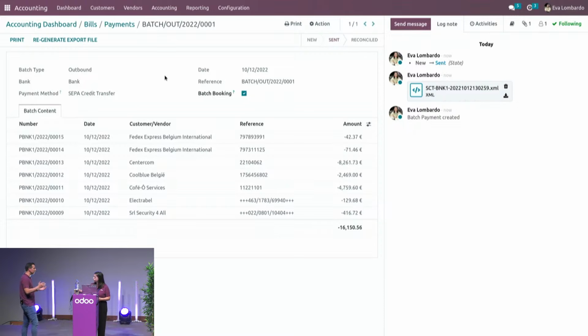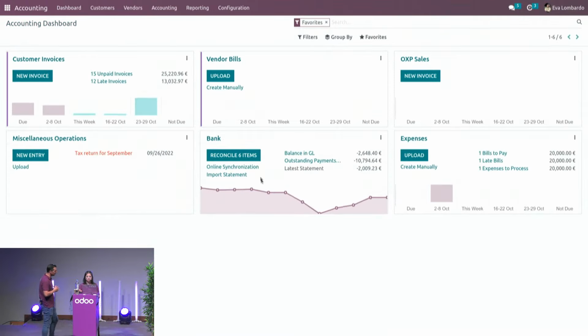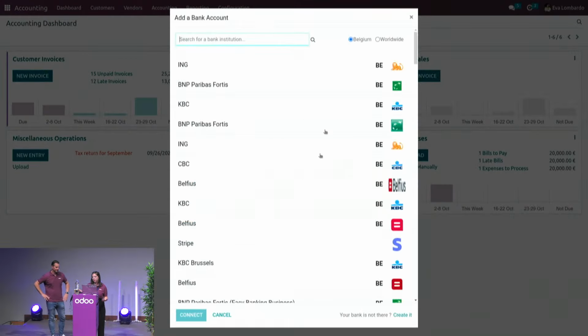Okay, creating the payments is the first step. Let's see how we can reconcile them with the banks. Yeah, so first I need to talk about the synchronization because you're not going to get to reconcile anything if we don't have any transactions in the database. So you can easily click in the dashboard on the online synchronization button available in any bank journal. By clicking on it, you will see all the connections available. So it means that all the transactions will arrive automatically into the database.